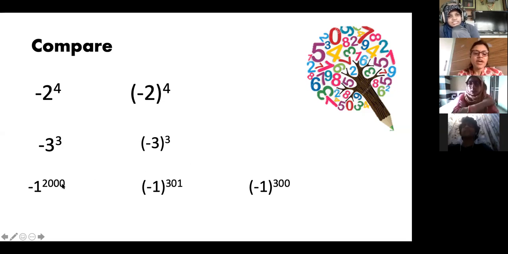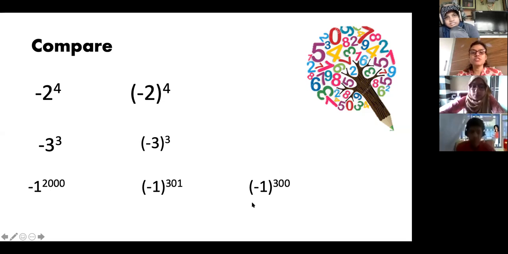See, whenever the power is even, the answer will be positive, and when the power is odd, the answer will be negative. Except this place, where the minus sign is put outside and the bracket is not there. For a negative number, if an exponent is used, check the exponent. This 301 is an odd number, right? So you will get a negative answer. So what will be the answer? Minus 1. And here the answer will be plus 1, because 300 is an even number.